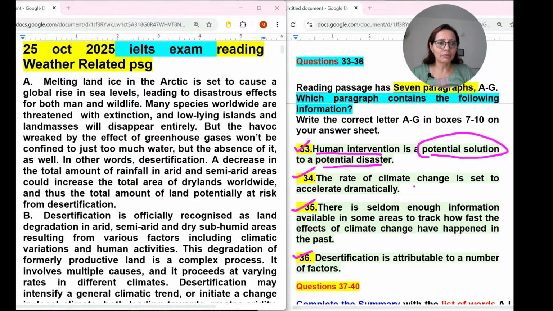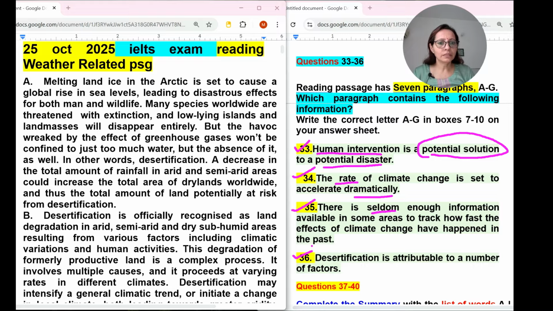So the rate of climate change is set to accelerate dramatically. Okay, the rate of climate change is set to accelerate means increase dramatically. Okay, there is seldom enough information available in some areas to track how fast the effects of climate change have happened in the past. So they are talking about the past records and all.